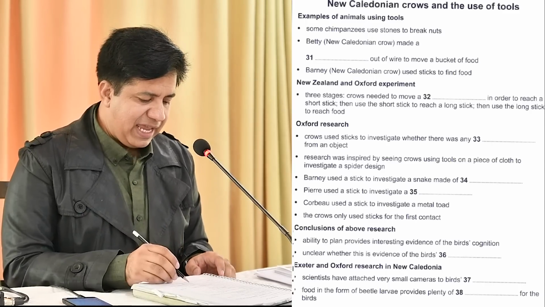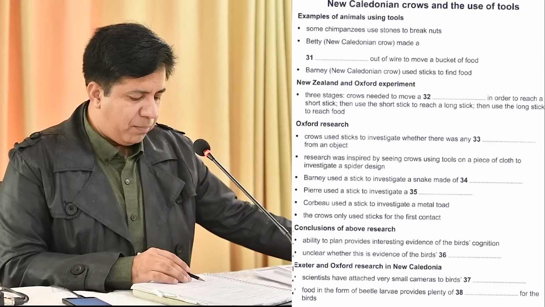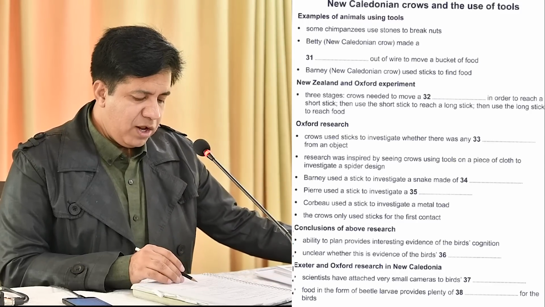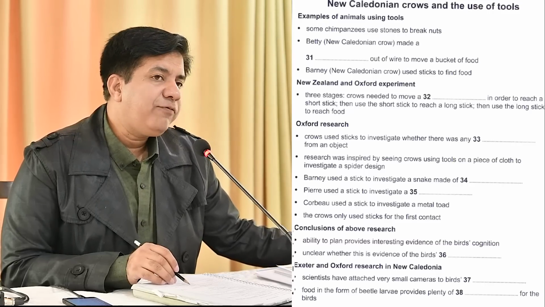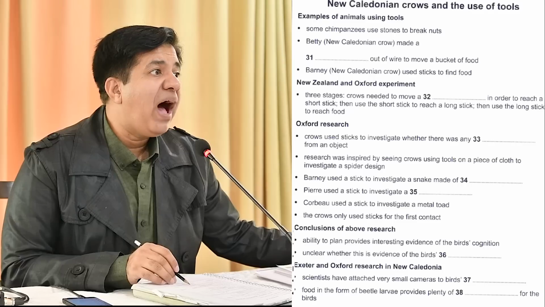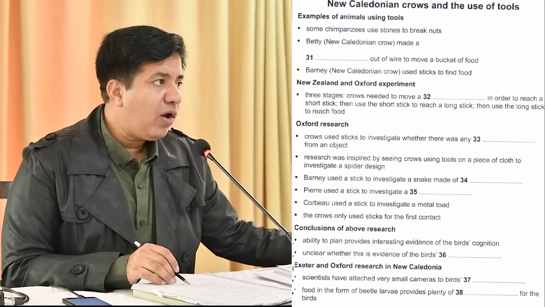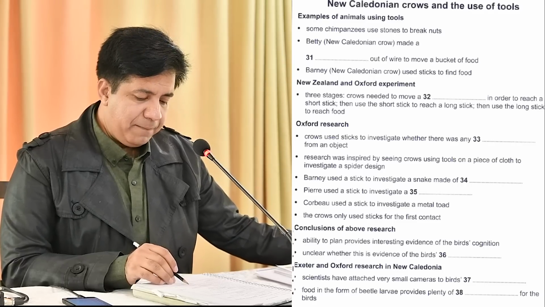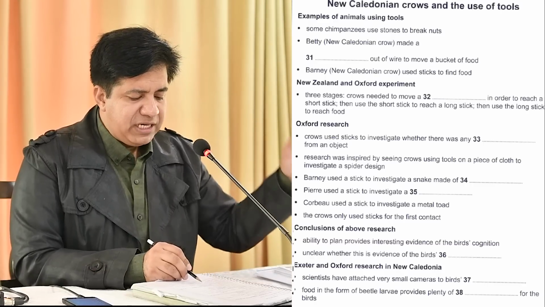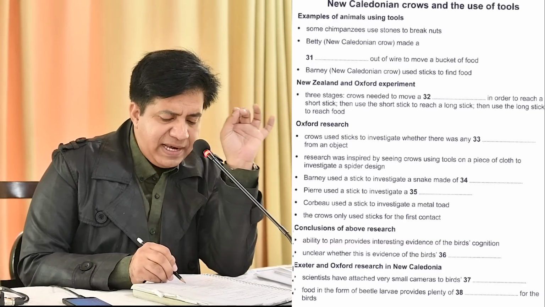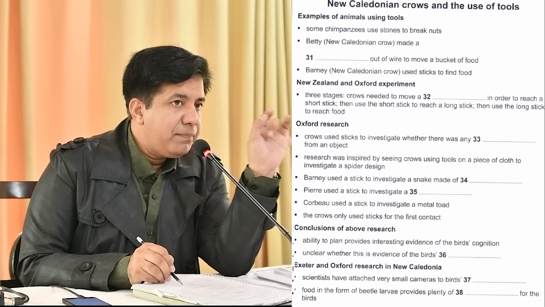Okay, next 38. Food in the form of beetle larva provides plenty of, underline plenty of. And for plenty of, they might use so much, a lot of, abundance. Plenty of dash for the birds. Plenty of what?